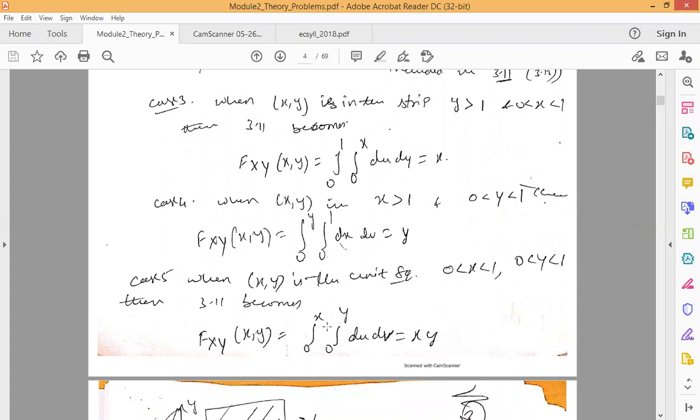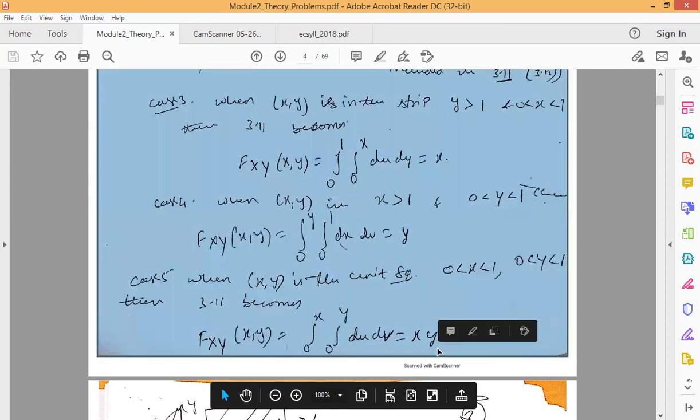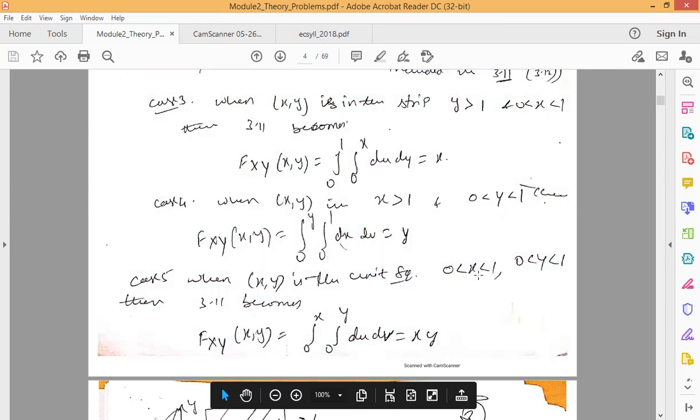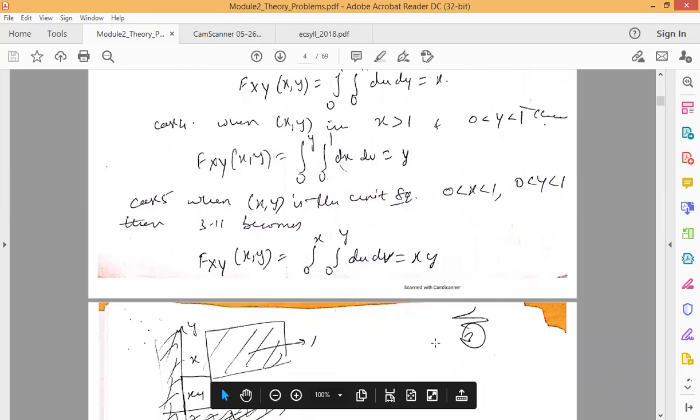In general, we write 0 to x and 0 to y du dv. Integrating this, we get the value xy. Suppose x takes the value 0.2 and y takes the value 0.3. It is simply equal to the product of the two variables, that is 0.2 into 0.3, which equals 0.06. So like that you need to analyze.